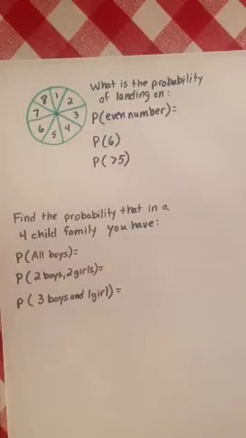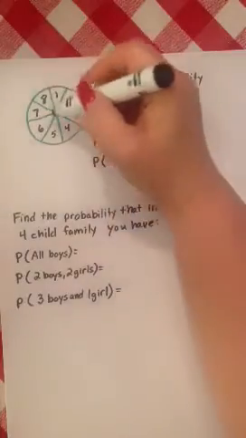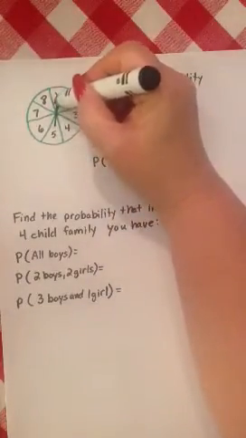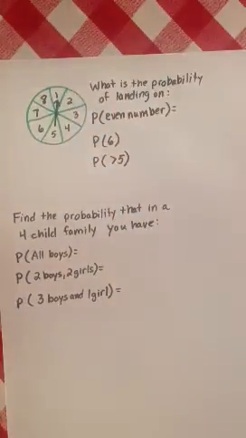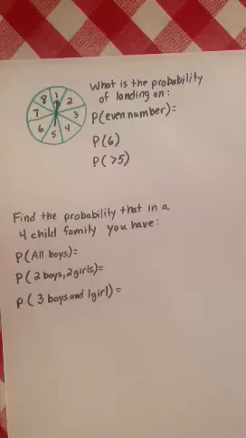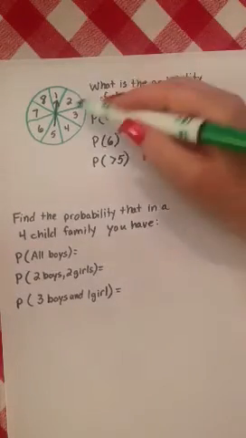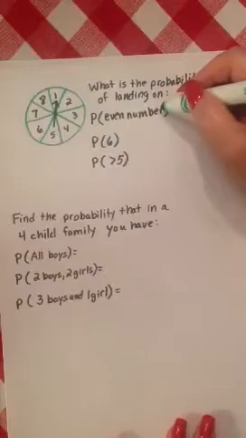Okay, next we have, it says, what is the probability if this was a spinner? And I'm sorry, I kind of forgot to draw the spinner in it. Like this has a little arrow on it, you know, like right now it's pointing to 1. Okay, so let's say you spin the spinner. What's the probability that if you spin the spinner, you land on an even number?